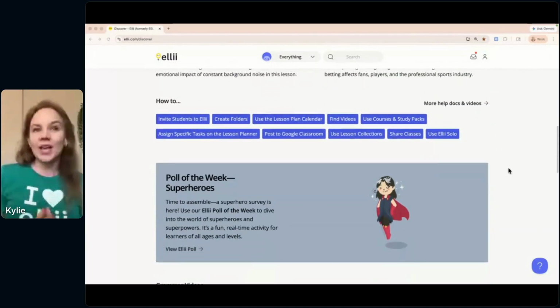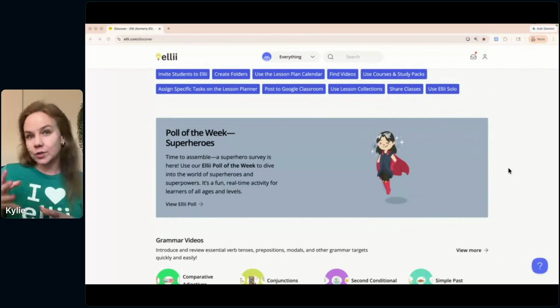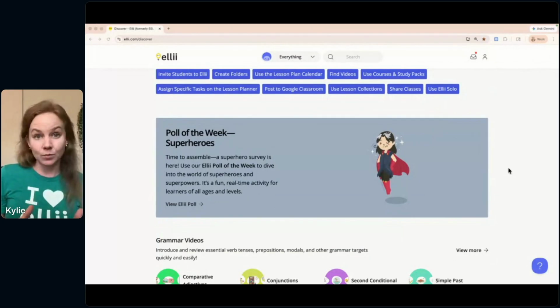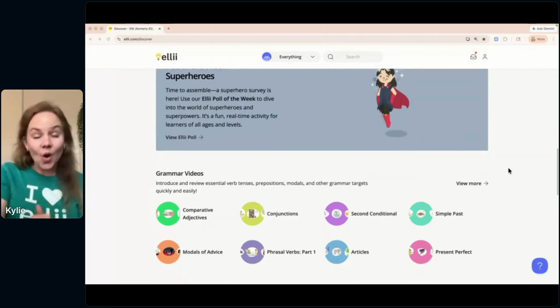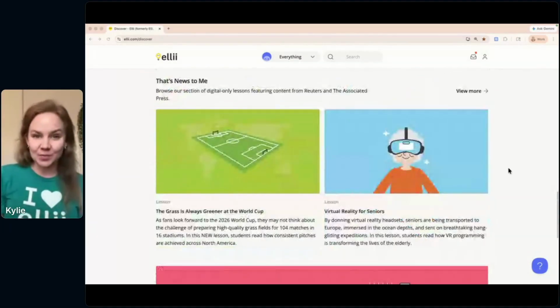We usually showcase a poll or a dilemma, which are some of our gamified activities that we have on the platform. Polls and dilemmas are kind of like Kahoot, where students use a device to join in and it spurs conversation and dialogue. And polls and dilemmas are free for everybody, regardless if you have a paid Ellii subscription or not. You can still access those and do those with your students. And so usually we showcase one of those on the Discover page. Of course, some grammar videos, which you can also find on our YouTube page, and some highlighted lessons from our That's News to Me lessons section.